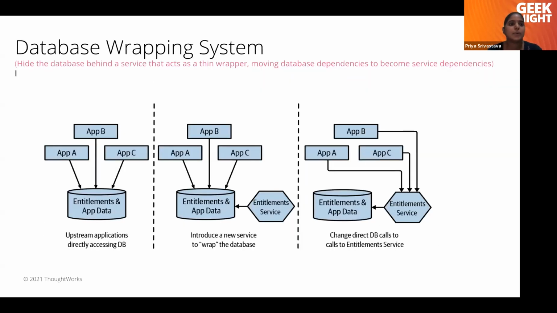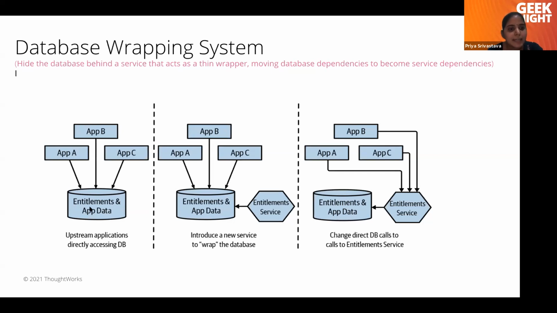The third approach is the database wrapping service. This says we can create a new service around our database, which will act as a thin wrapper. Now we can move our dependency from the database to our service. For example, we have this entitlement and apps data database, which was connected to by one monolithic application, which is now broken down into application A, application B, and application C. Initially all three services were connected to the same database.